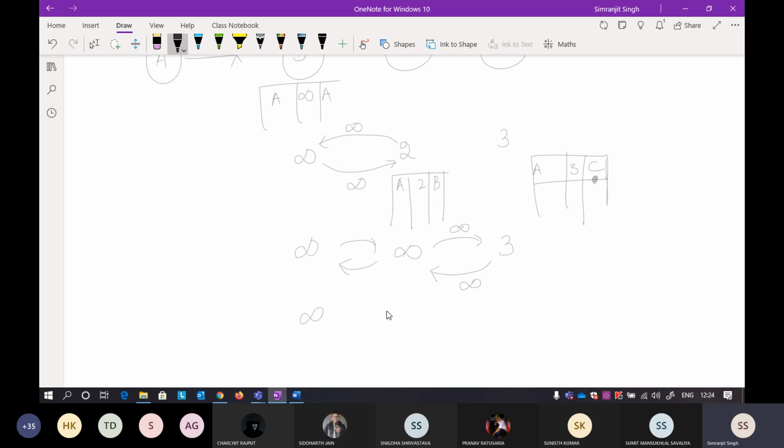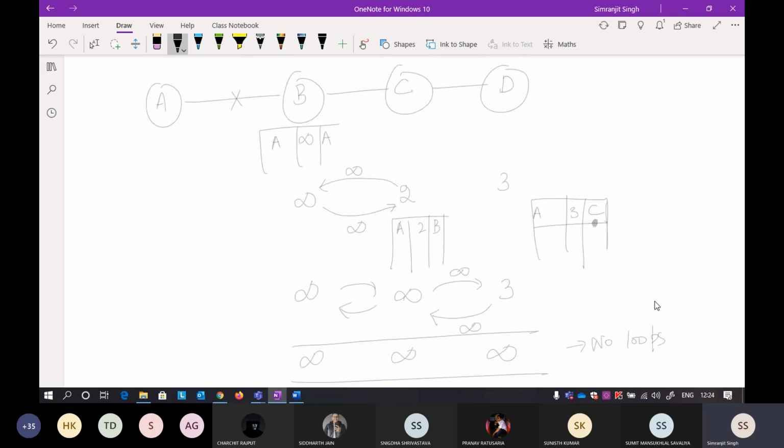In 3 steps, your routing table will get updated to infinity, infinity, infinity, infinity. With this, you will get no loops, and your actual routing table will be correct. There is no path that exists between B to A, C to A, and D to A. That is what we wanted.